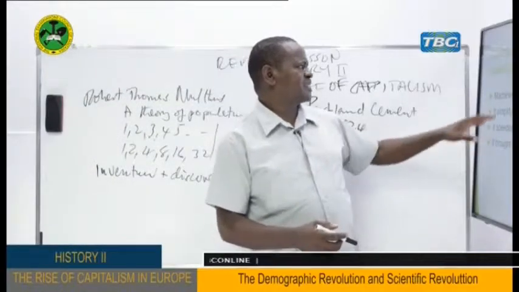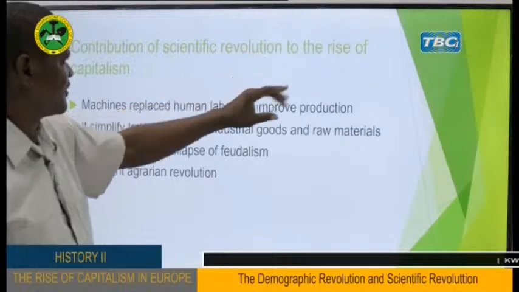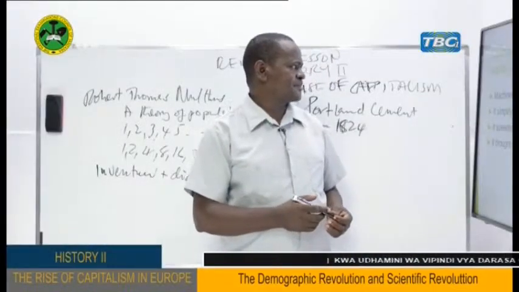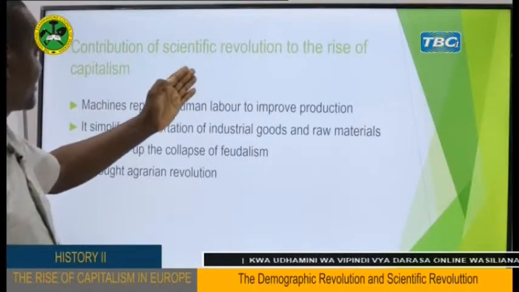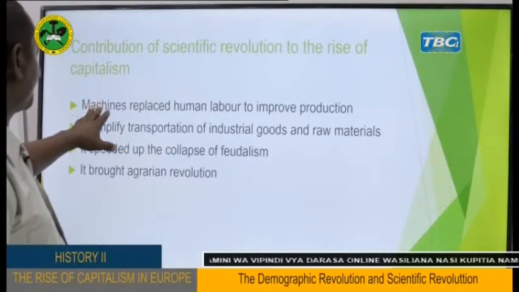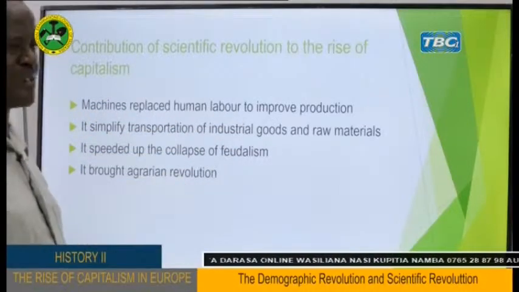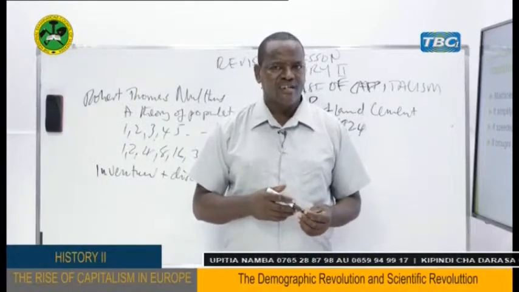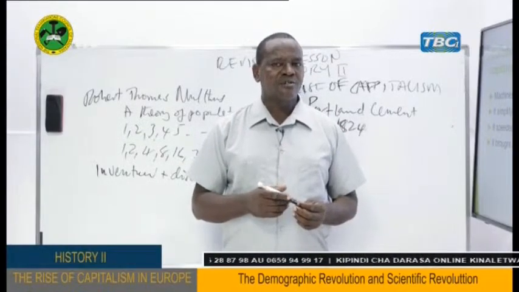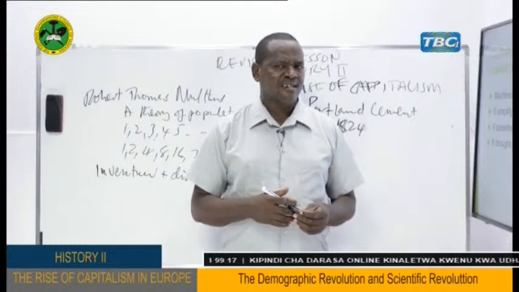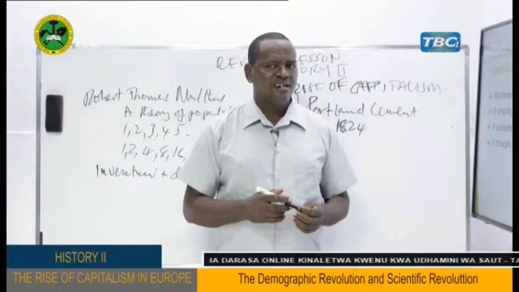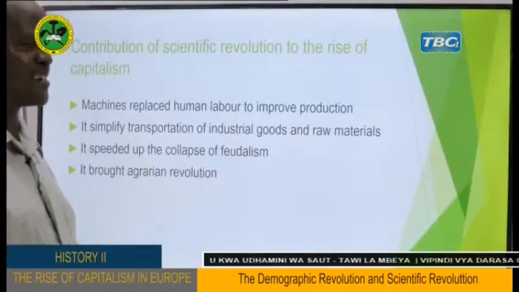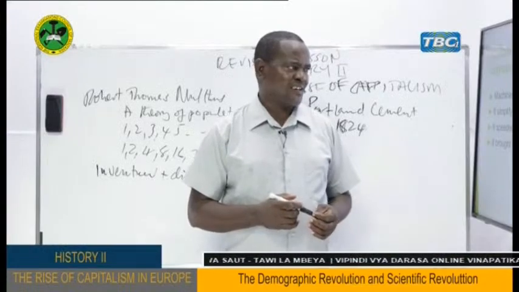My dear students, let's now very quickly look at the contribution of the scientific revolution to the rise of capitalism. How has this contributed to the rise of capitalism in Britain? The first, of course, is that machines replaced human labor to improve production. As we have seen earlier, people were producing by using hand. They used to have what we call manual production. But because of the invention of machines, now people are producing by using machines. And if you use machines, remember, production is going to be much higher than ever before.